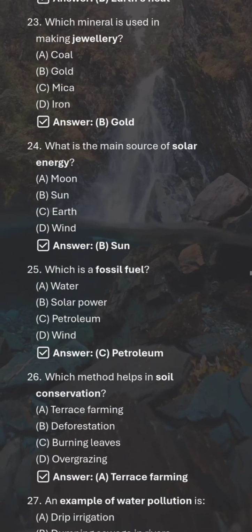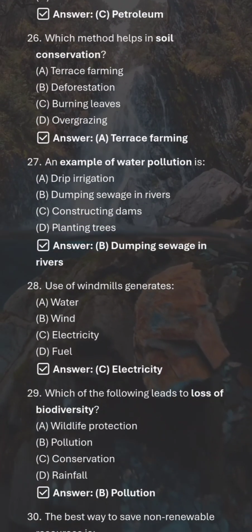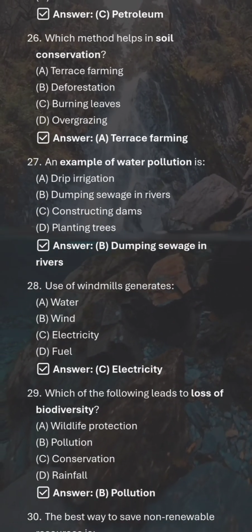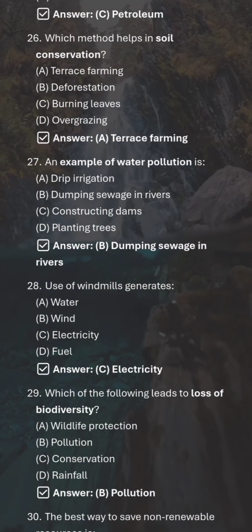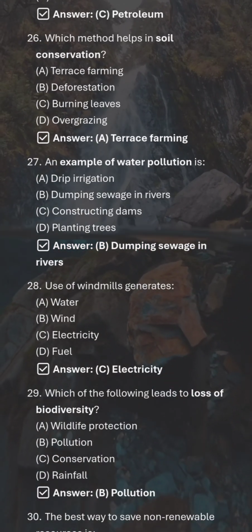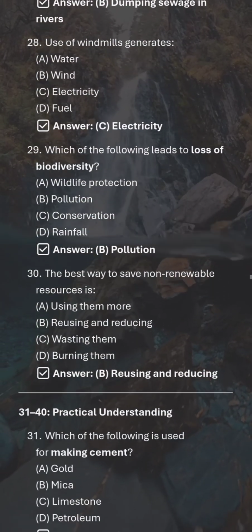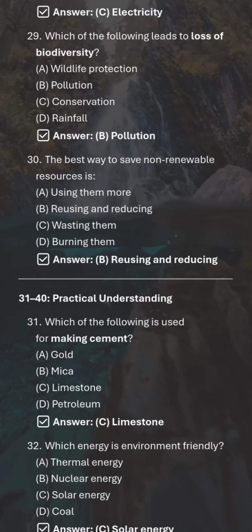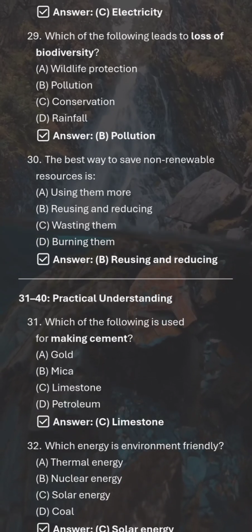Which method helps in soil conservation? Terrace farming. An example of water pollution is dumping sewage in rivers. Use of windmills generates electricity. Which of the following leads to loss of biodiversity? Pollution.